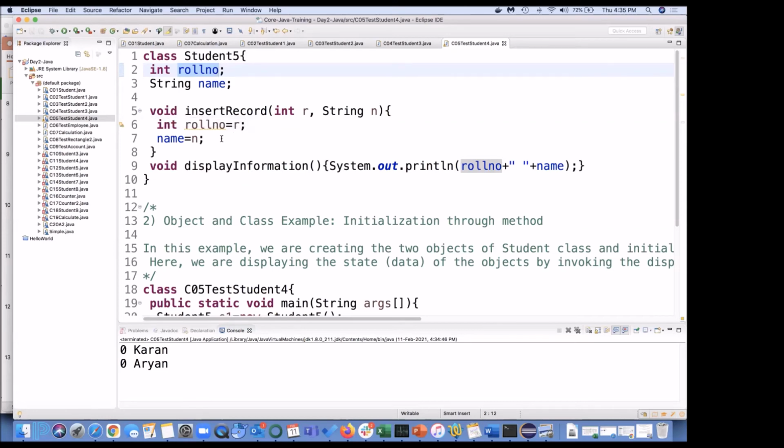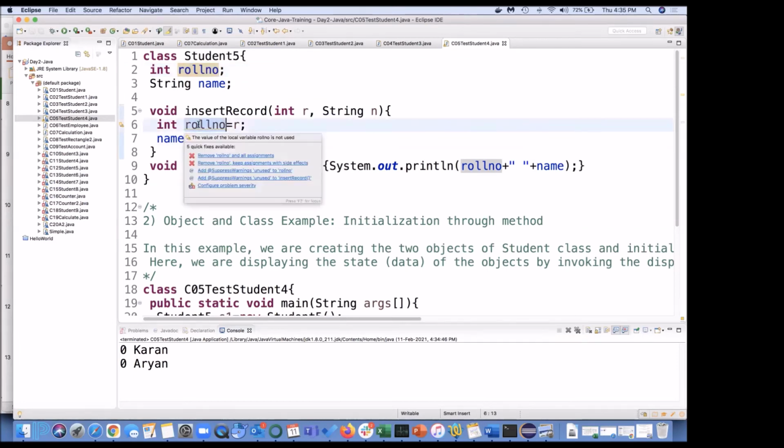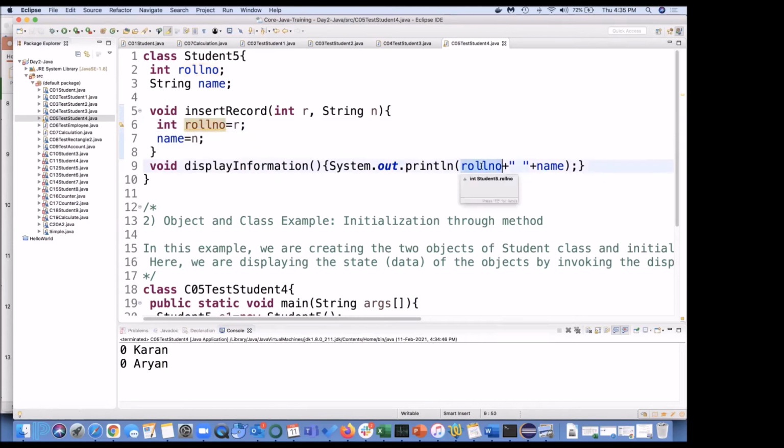Why not used? Because if I write this statement inside this function, then I'm going to use roll number, because when I'm printing it outside that function, this roll number is taking the value of this variable which is outside this function. Okay, that is a very simple concept which I just wanted to share with you.